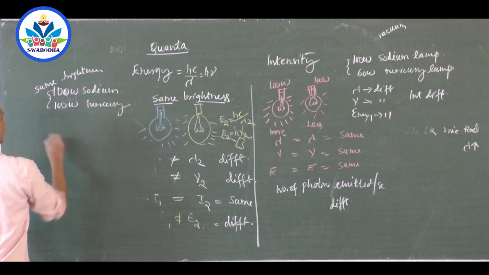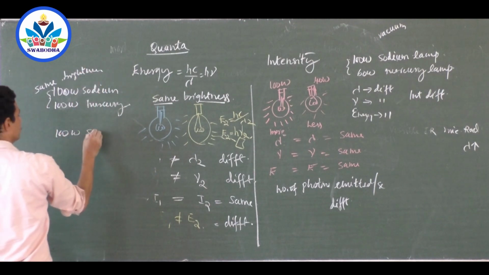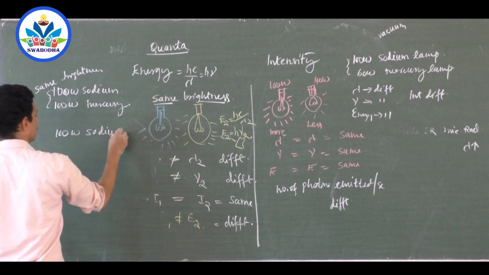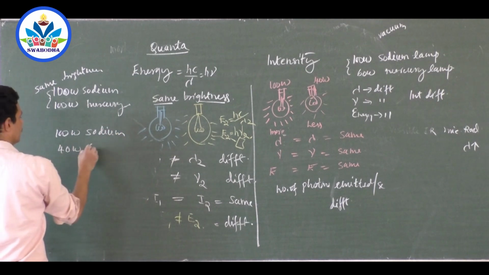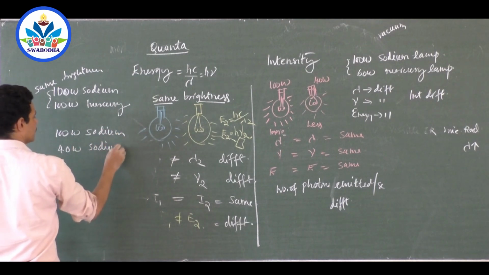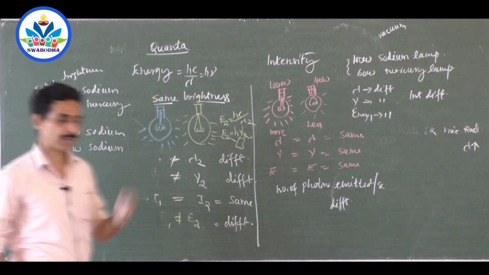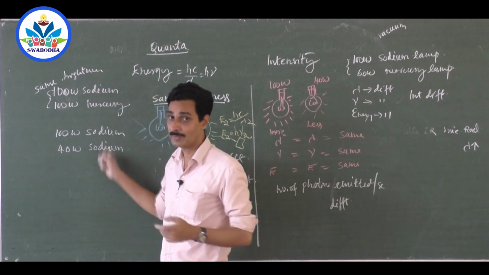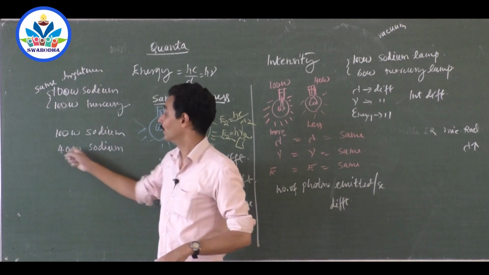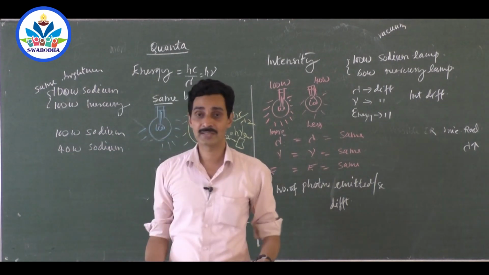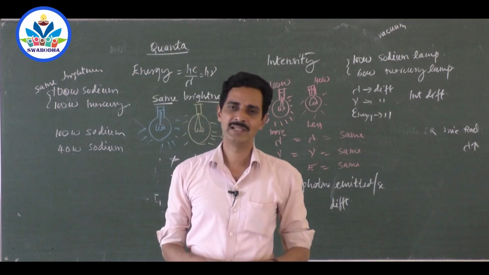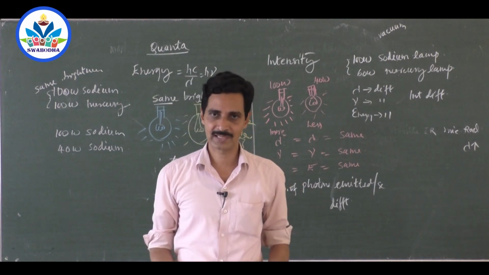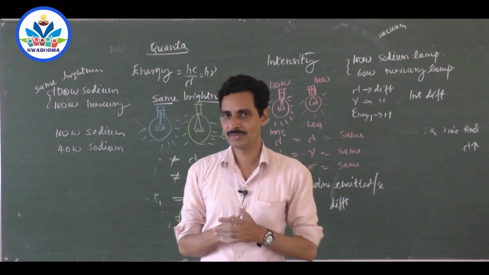Correct? And compare a 100-watt sodium lamp and a 40-watt sodium lamp. Both are sodium vapor lamps. Both are emitting packets of energy that are the same, because both have the same wavelength, same color, same frequency, same energy, but the watt is different. Energy per second, the intensity of light, is different. The number of photons coming per second is different. So this idea should be very clear.